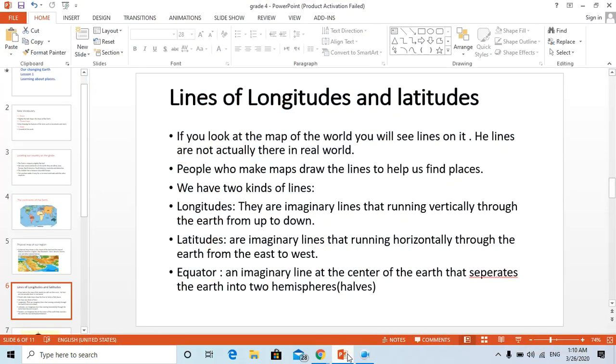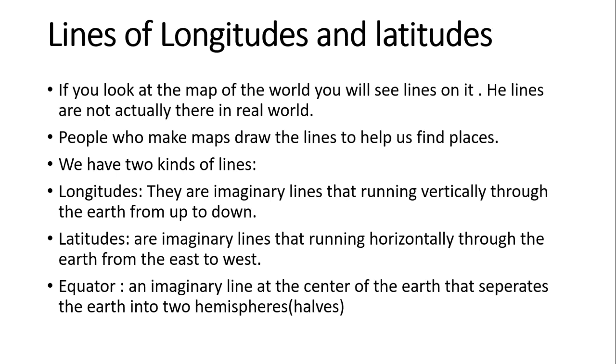If you look at the map of the world, you will see lines on the map.